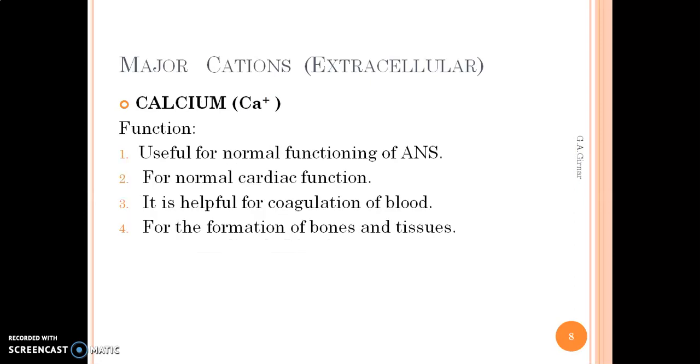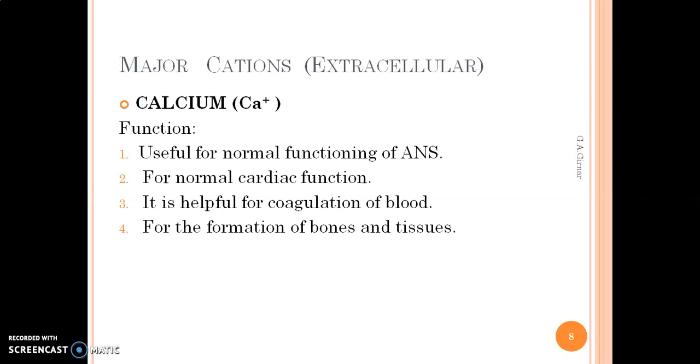Next cation we have to see is calcium. It is very useful for the normal functioning of our autonomic nervous system, then for the cardiac function, for the proper activity of the heart. It is also important for the coagulation of blood, and it is useful for the formation of bone and tissues. It's a very well known use of calcium in our body.